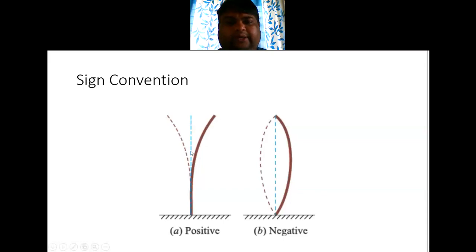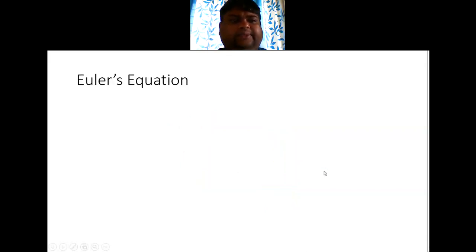If the column is bending like this, then this type of buckling is called positive, and if it is bending into a concave shape like this, then it is called negative, right? It has not much significance in our future calculations, but this is a sign convention which we need to remember. Now we will see Euler's equation for finding the buckling load or crippling load.